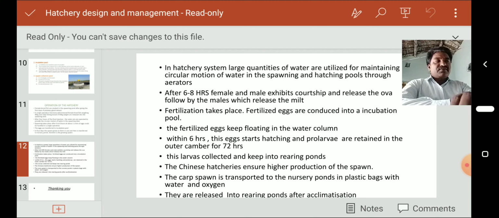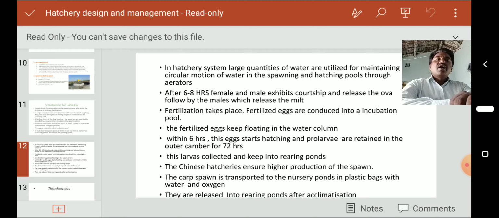If more eggs or hatchlings are present in the water, respiration is very high, so more carbon dioxide is released. If more carbon dioxide is released, the water pH decreases, and at a lower pH the hatchlings may die. That is the reason why we must always check the water pH levels, and for adequate oxygen levels in the water, we have to use aerators.